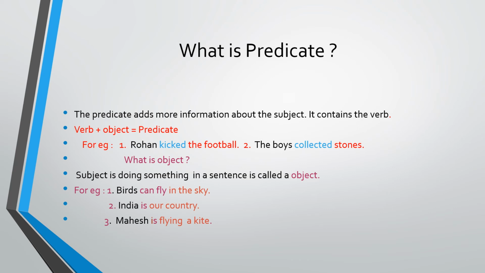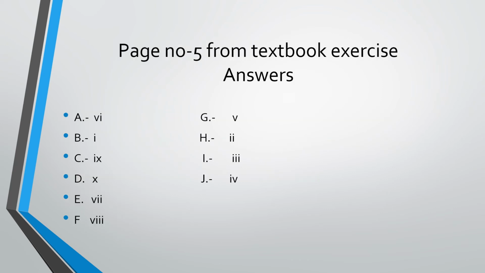Now let's take the exercise. Page number 5 from the textbook. Match the subjects with the correct predicates given. So here I have given you the answer, A number what, B number what. You have to complete the sentences and write them down in your notebook.